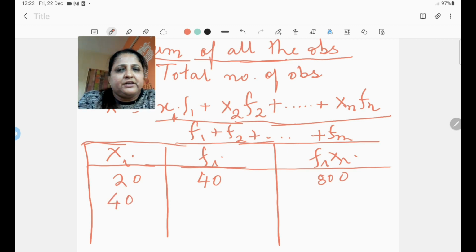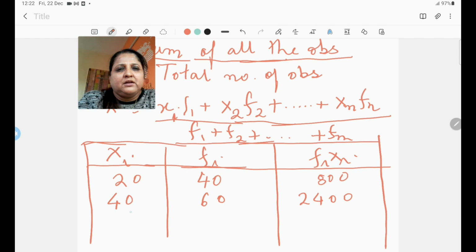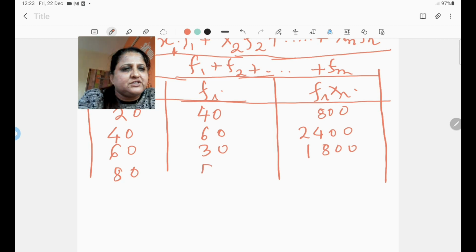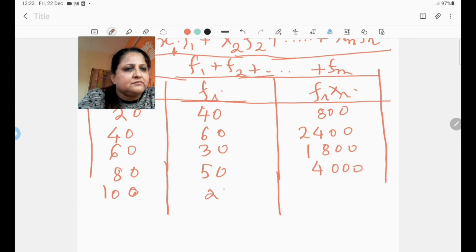Now suppose the number 40 is occurring 60 number of times. So what do we do? We multiply 60 times 40 and put it under this column. Suppose 60 is occurring 30 number of times. So again we multiply these two, we get fi xi. Then suppose 80 is occurring 50 number of times. So we get this value over here. And suppose 100 is occurring 20 number of times. So we get 2000 over here.